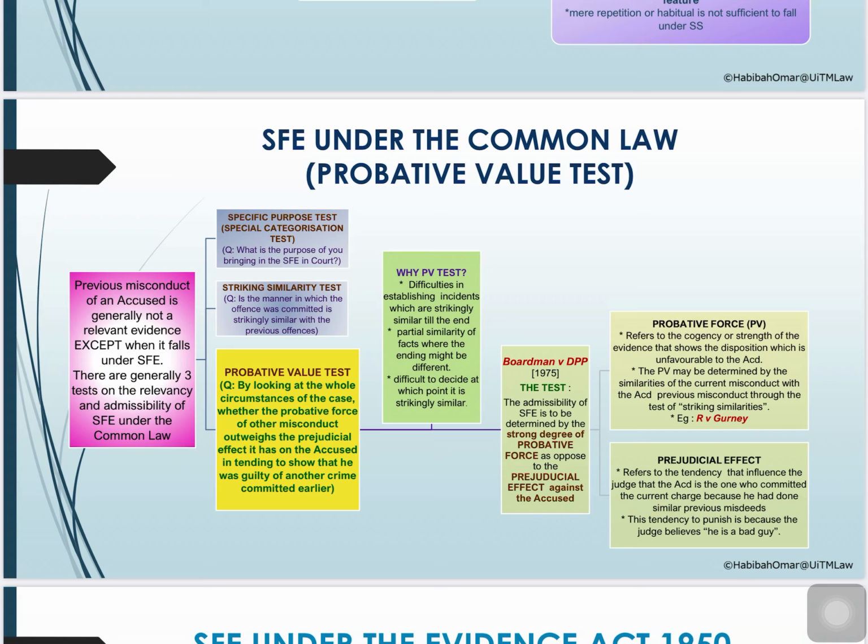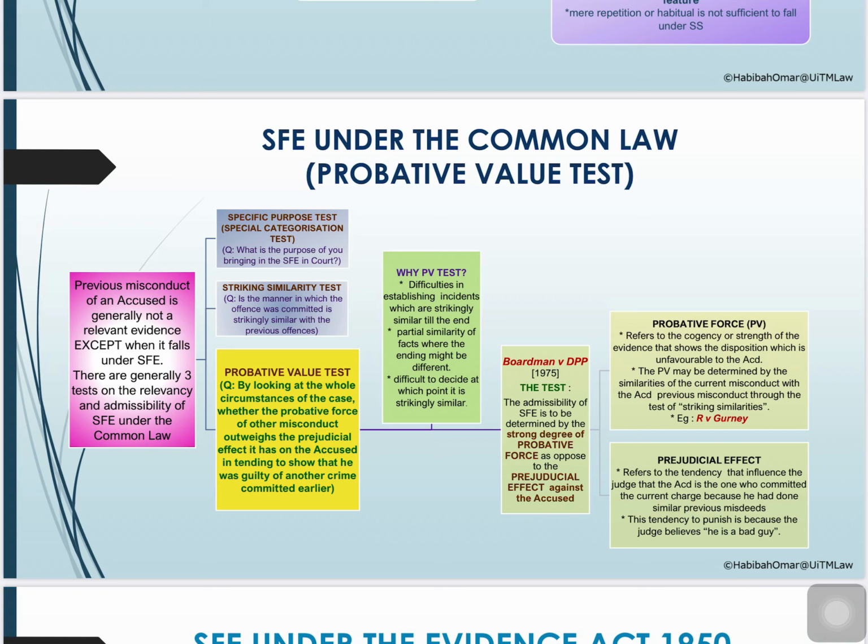There has been a departure from the earlier facts. So you will have some difficulties in tendering evidence under striking similarities. Because of the shortcoming in the striking similarity test, the court in DPP v Boardman basically developed the probative value test.